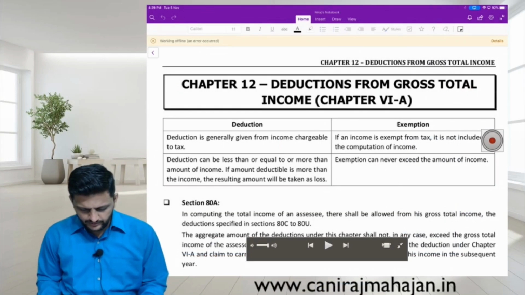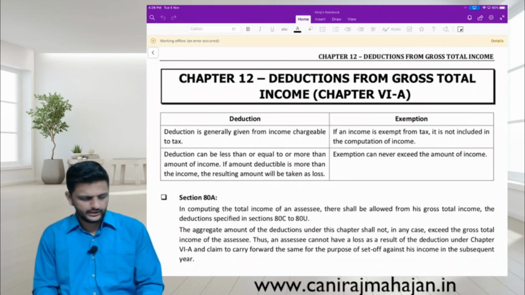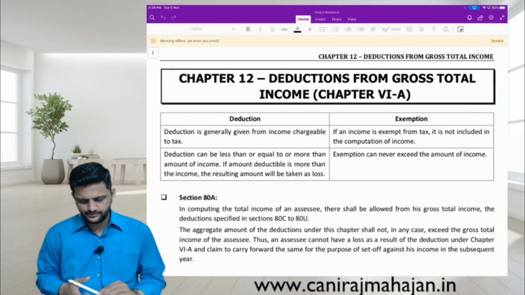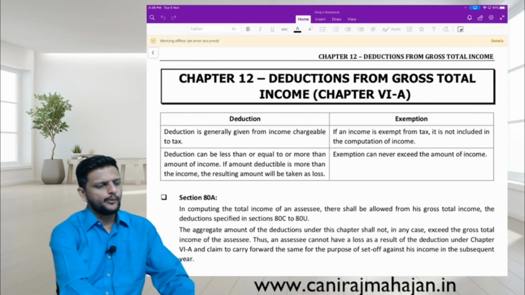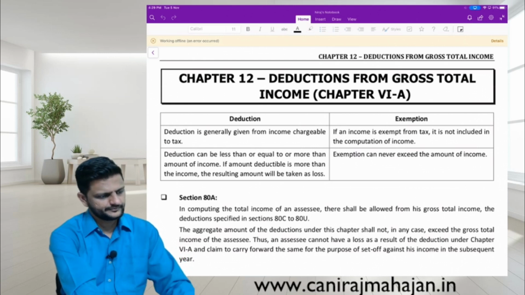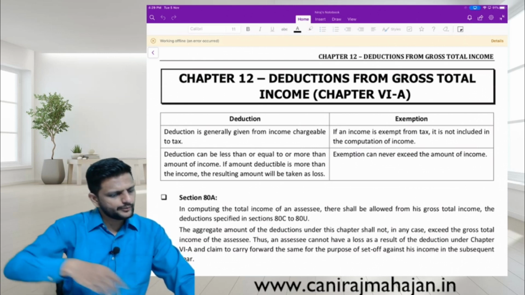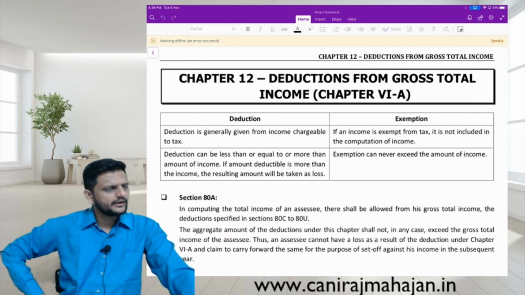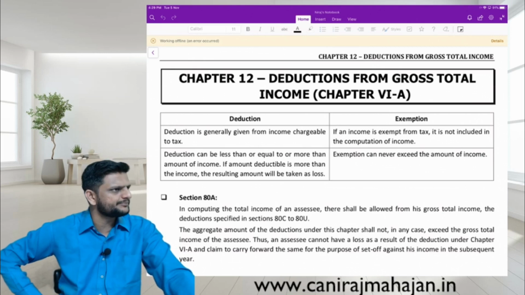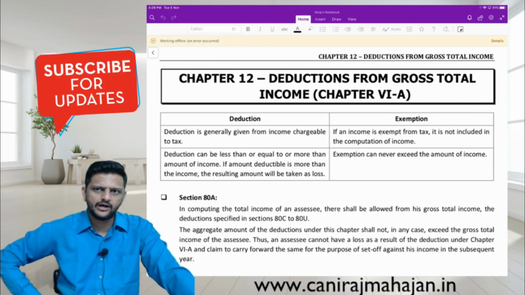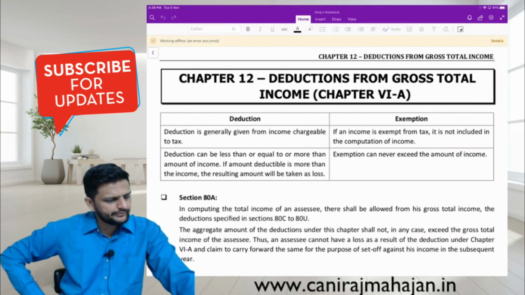Starting with a new chapter, deductions from gross total income. Check the index page, the weightage. How much have you covered? Then clubbing, carry forward and set off, and Chapter 6A carry 10 to 15% of 60 marks, that is 6 to 9 marks. Yes? The majority will obviously be head of income.